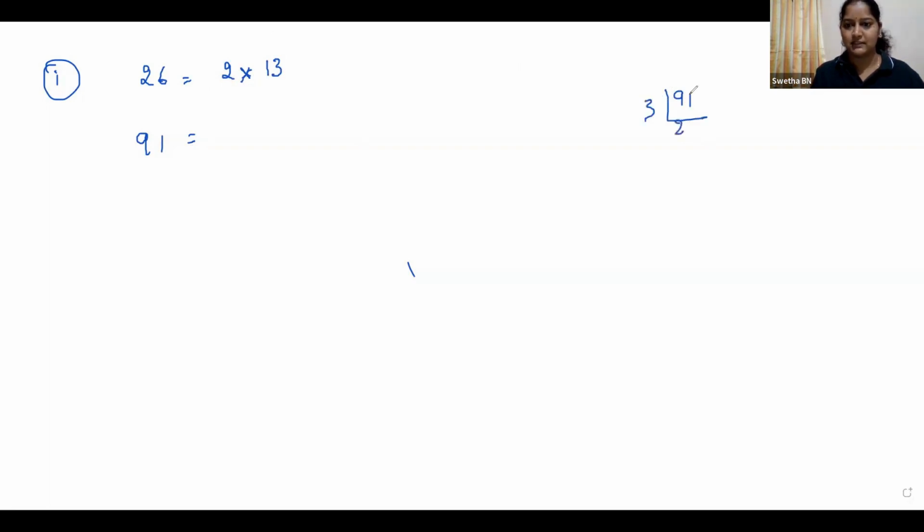See, it is not divisible by 3. It is divisible by 13. So you can write it as 7 into 13. Understood? If you don't know how to write it, you can do it in the working column and then write the answer here. So here, what is common? 13 is common. So HCF is equal to 13.